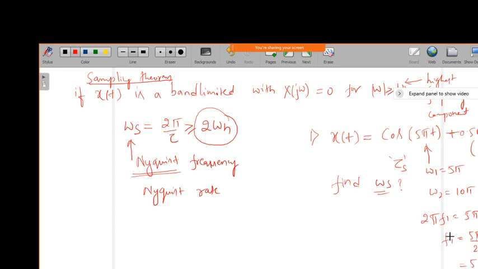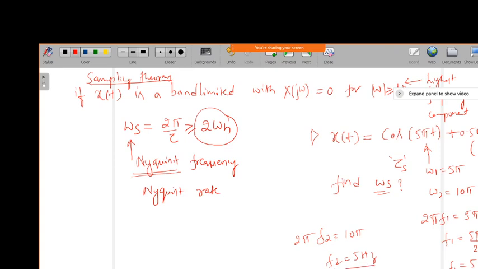So this f we take as hertz in the frequency measurement, and omega, which is angular frequency, we call radians per second. So now f1 is 2.5 hertz, and similarly for f2, 2 pi f2 equal to 10 pi and f2 equal to 5 hertz.